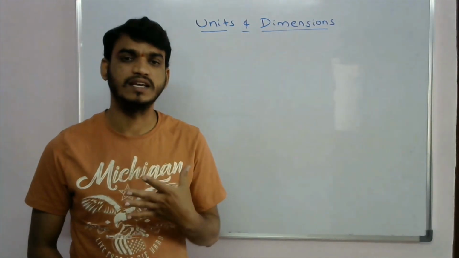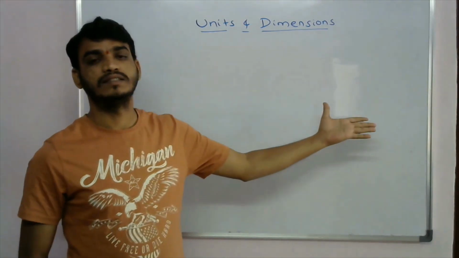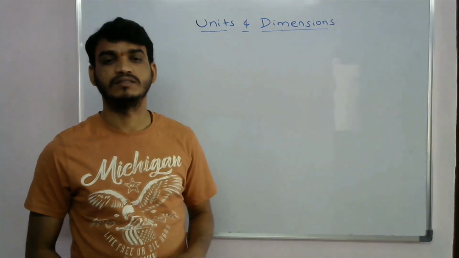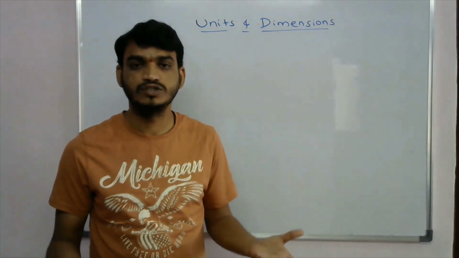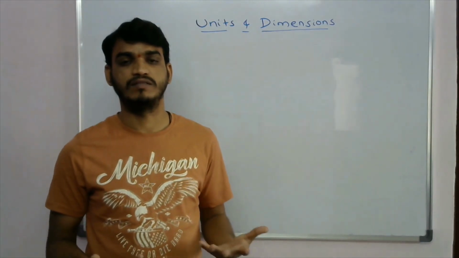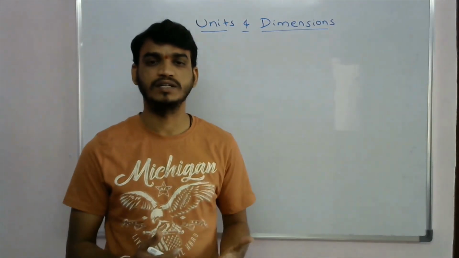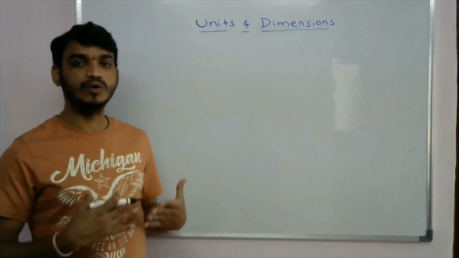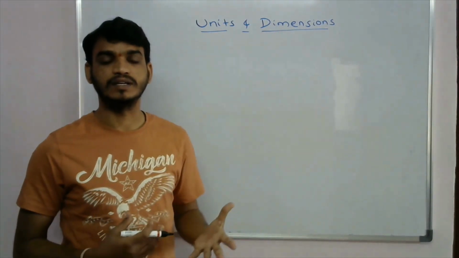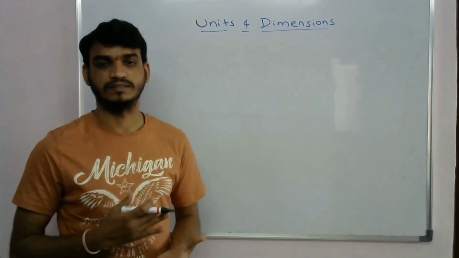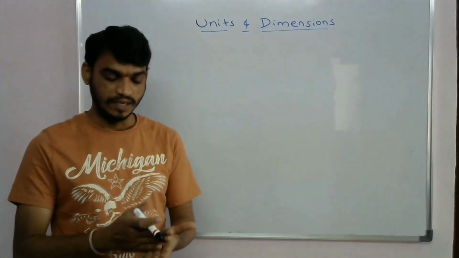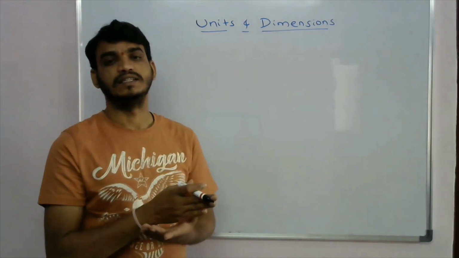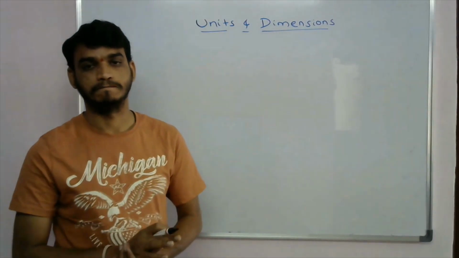If I say the board has 100 centimeter, there is no meaning in that. If I say the board has length 100 centimeter, there is some meaning. So here the length is the physical quantity.